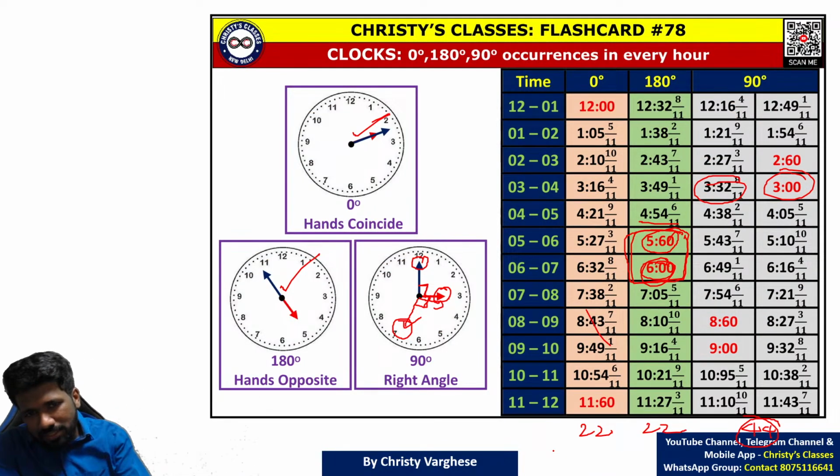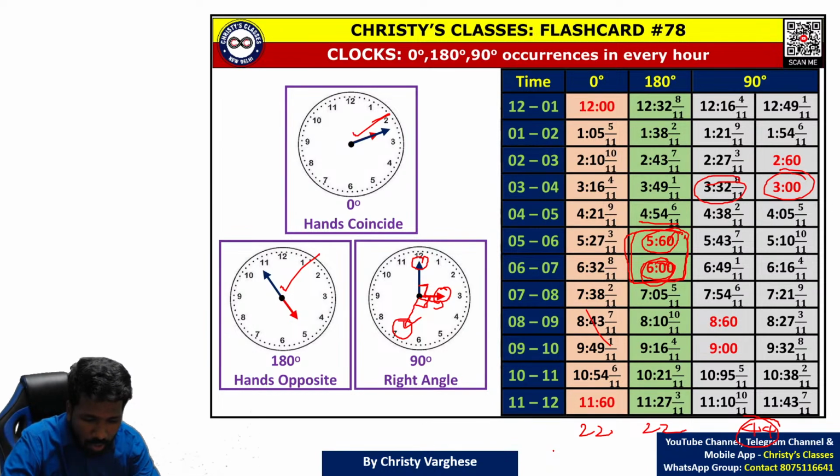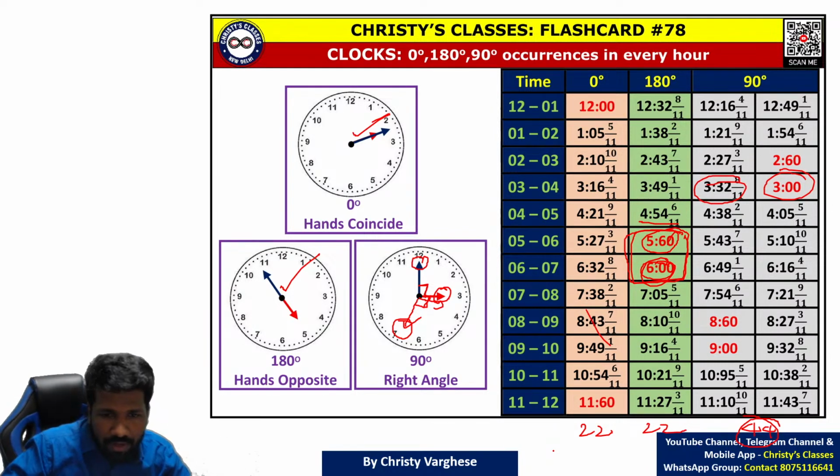So these are the basic ideas needed in clock problems. There is one more concept in clock problems that was asked one or two times: the faulty clock situation. I haven't made a flashcard for that. I'm working on a flashcard on the faulty clock also. We'll update it in the coming months. In the faulty clock situation, the question will say that a clock is losing time compared to the real time, or gaining time, every hour.